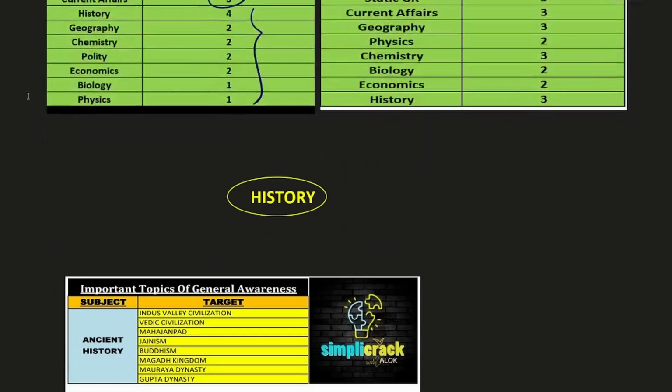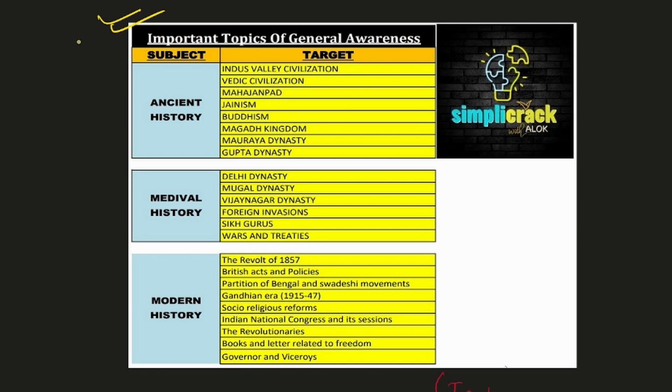So let's start with history. So these are some important topics from history subjects. History subject is divided into 3 parts: ancient history, medieval history and modern history. So you can see all the important topics from these 3 sections.